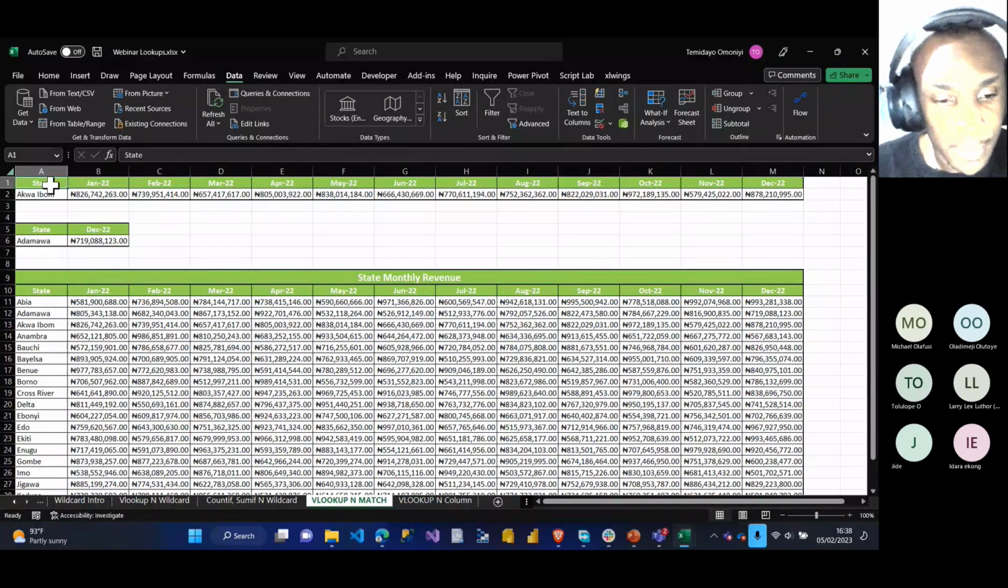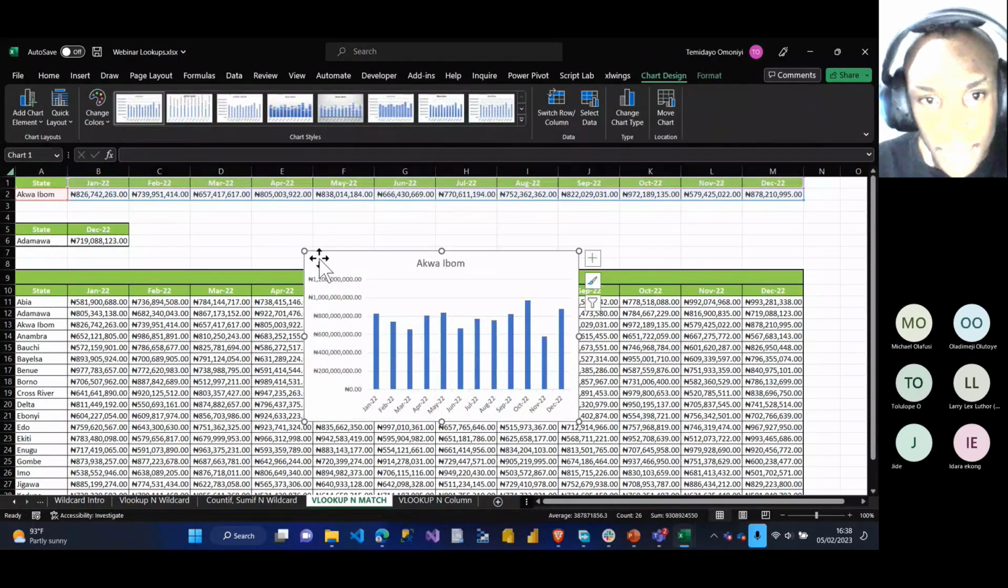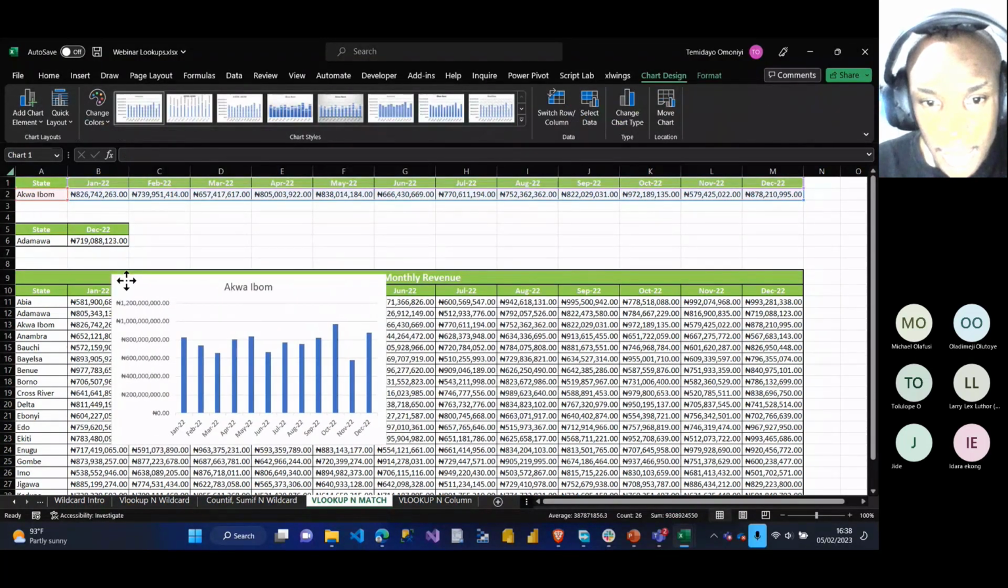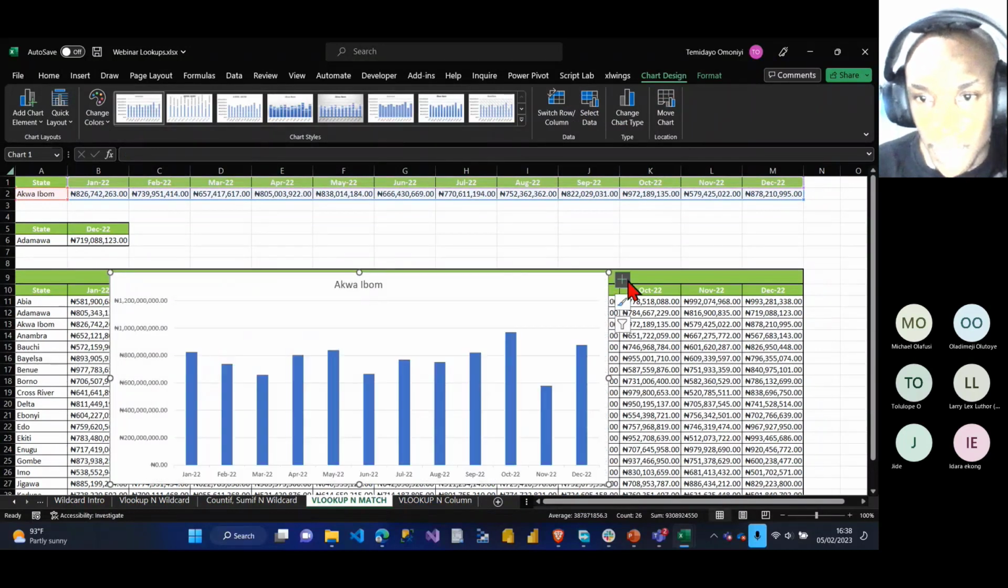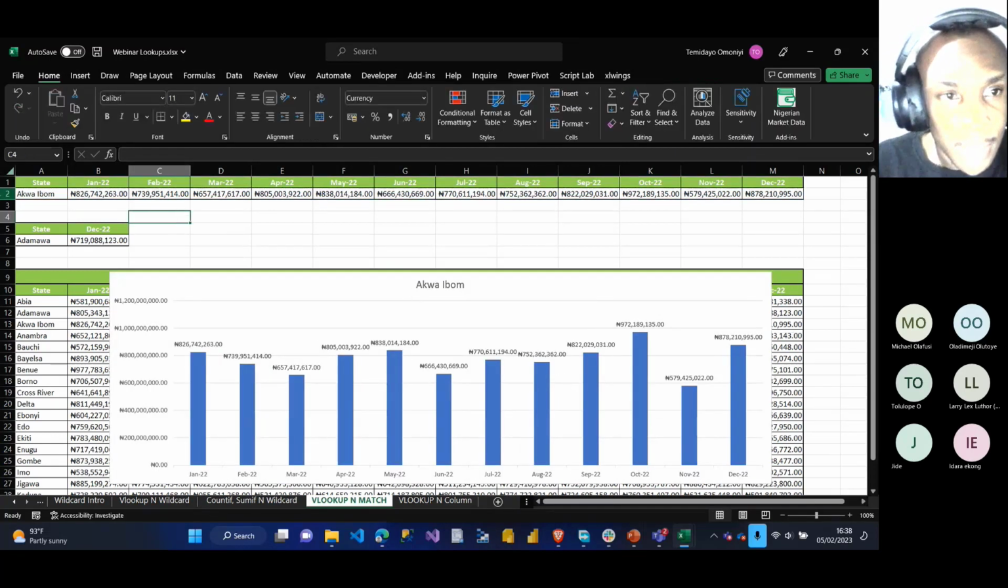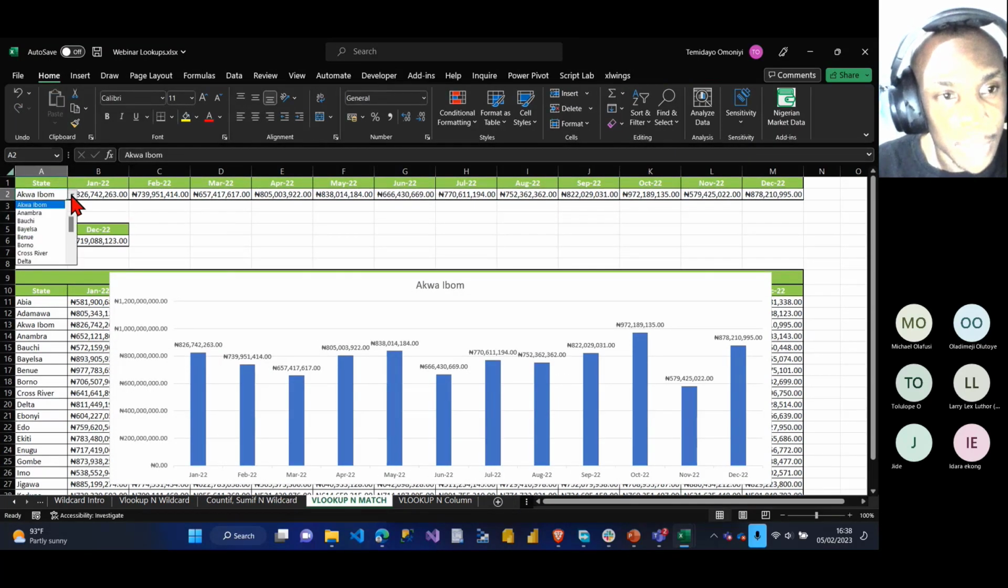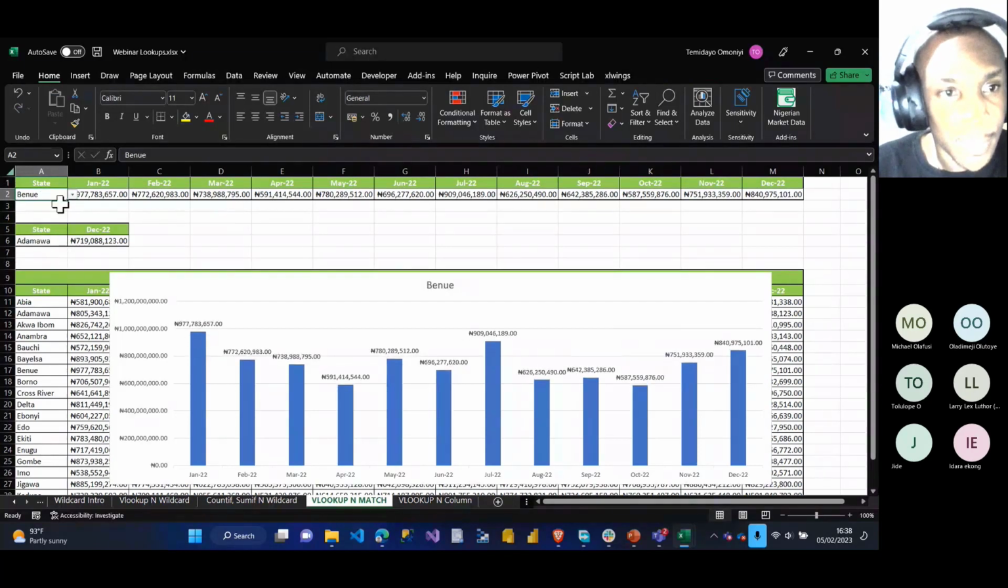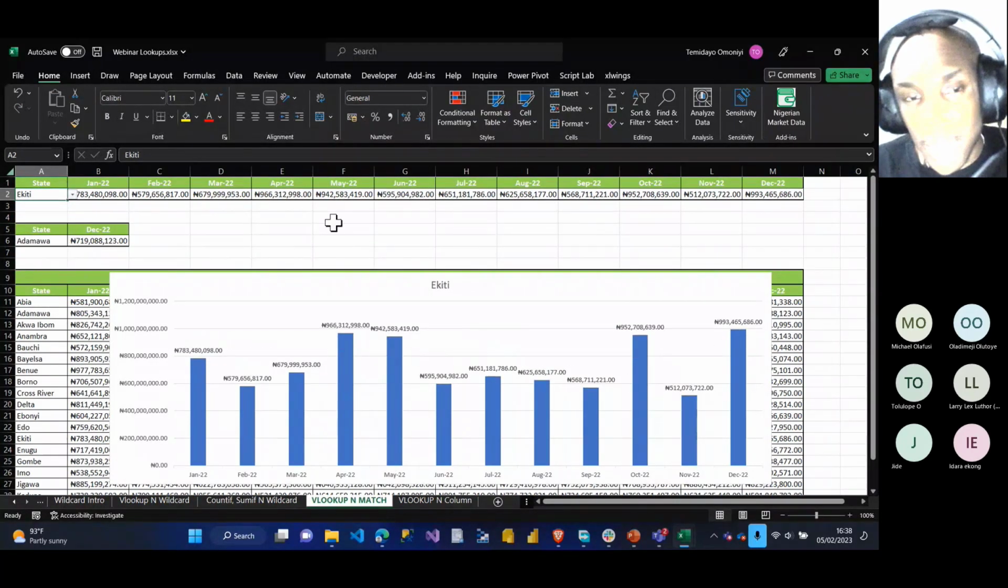So if I check, I got a chart from here, and let's see if this is working perfectly well. The data label, and let's just check. Okay, let me change from here to this. Okay, I think it's working perfectly well. So you can see how that works, right?